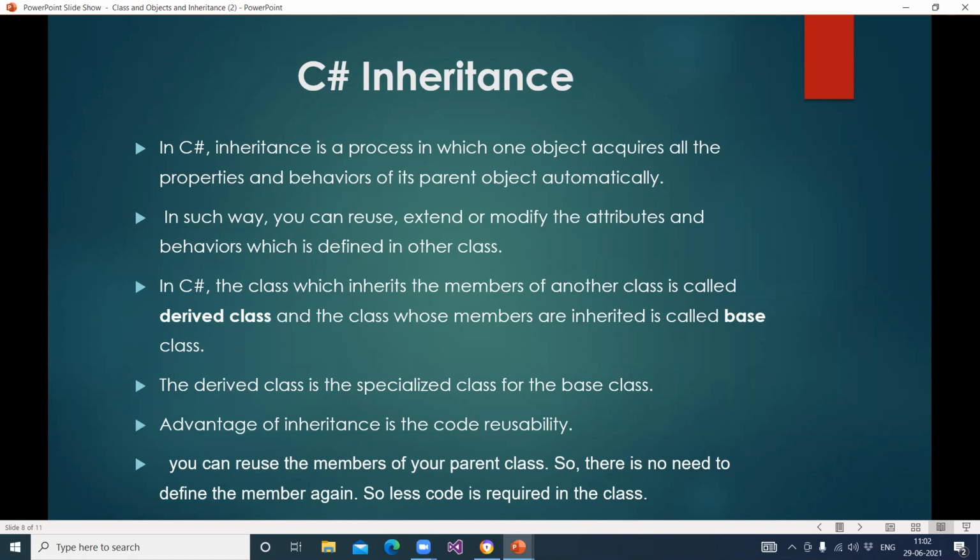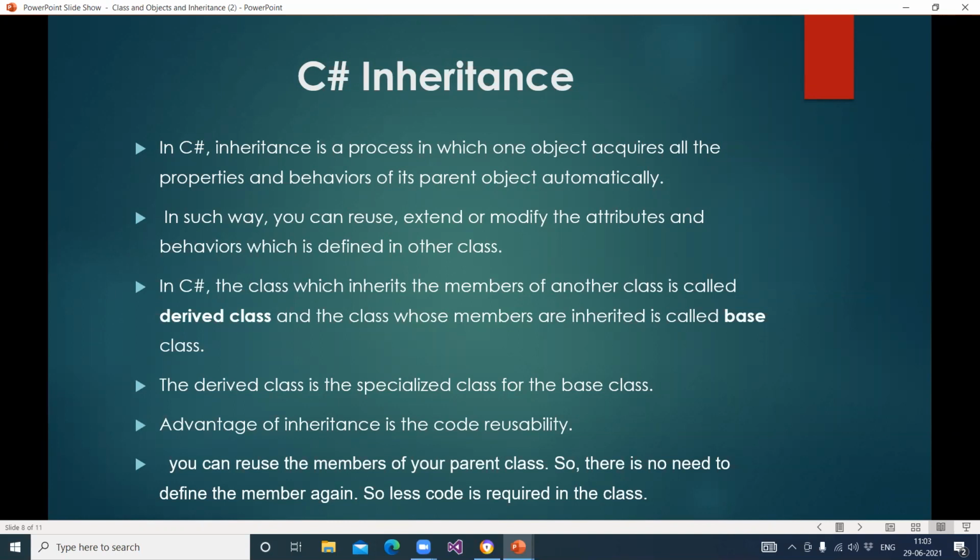And the subclass is the child class. Parent class means the base class, the main class, and child class means subclass. So when you create the child class, the properties and methods of the parent class are automatically inherited in the child class. So this is the definition, I think everyone knows it.